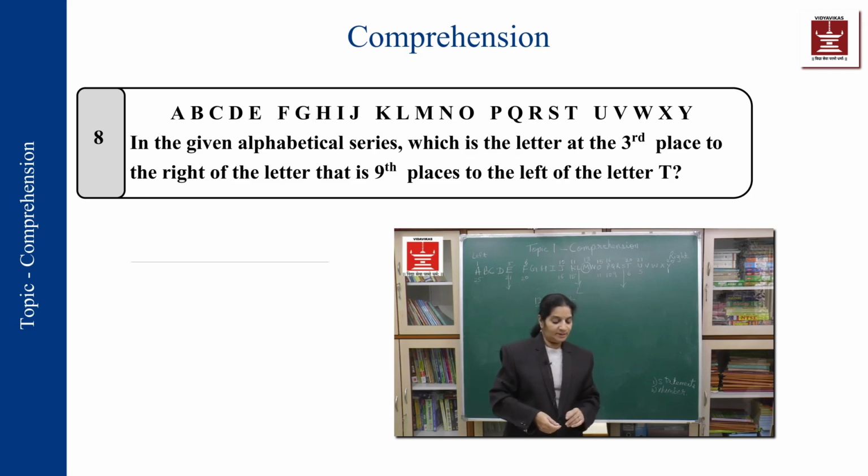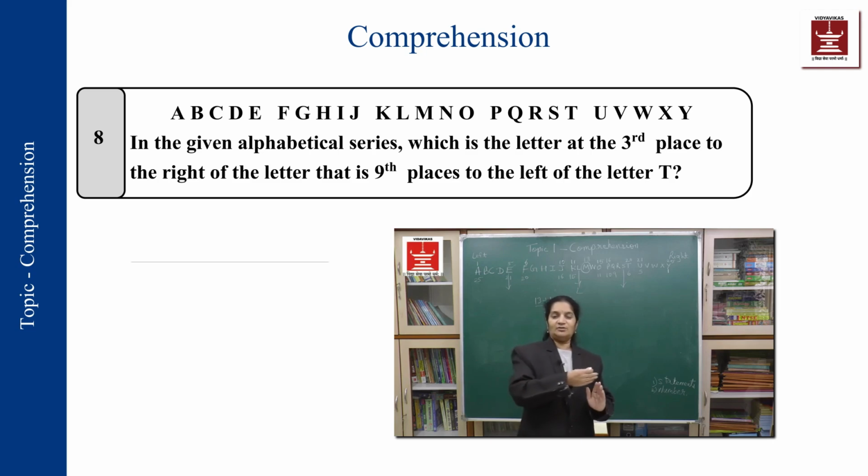In the given alphabetical series, which is the letter at the 3rd place to the right of the letter which is at the 9th place to the left of the letter T? Very confusing. So we'll go step by step. See the first part of the question: which letter is at the 3rd place to the right of the letter which is at the 9th place to the left of the letter T?